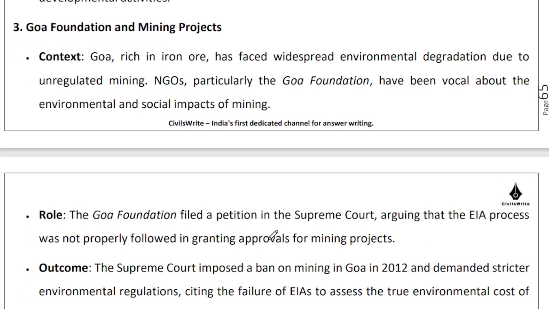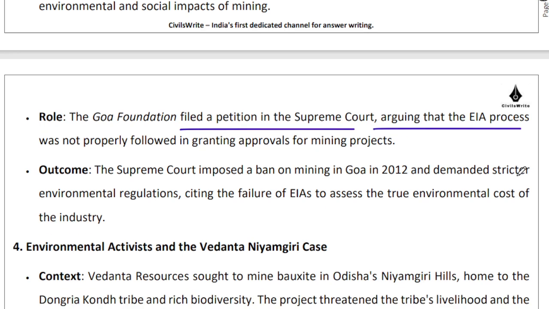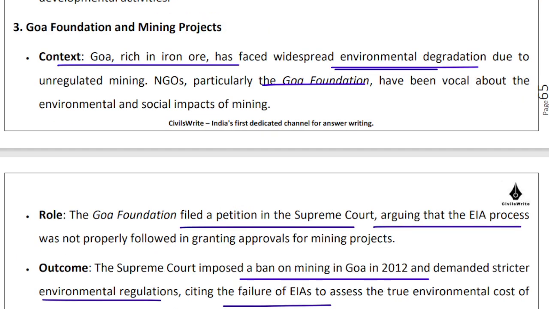Goa Foundation and Mining Project. As you all may be knowing that Goa is rich in iron ore, but there is significant environmental degradation that is happening because of unregulated mining. So Goa Foundation has been a very vocal critique of the social impact of mining. They have petitioned the Supreme Court. They have argued that the EIA process was flawed and that it has not kept in mind the environmental impact that this mining activity will have on the Goan ecosystem. Right. So the Supreme Court imposed a ban on mining in 2012. They demanded strict environmental regulation, citing the failure of EIAs. Again, I would like to highlight that this is a very, very important example to highlight.